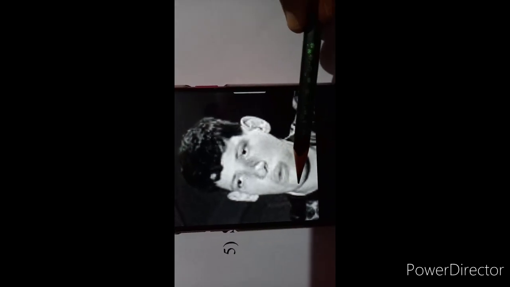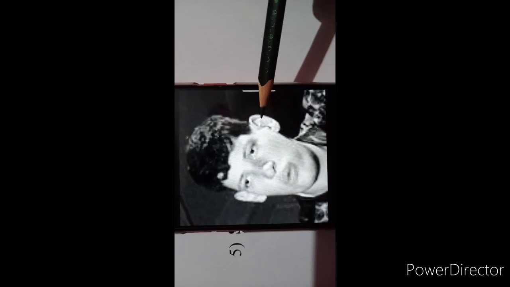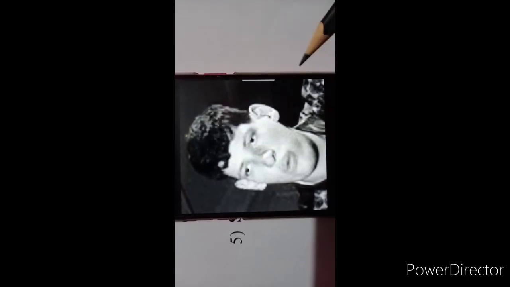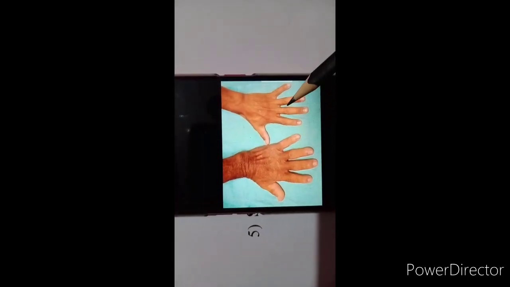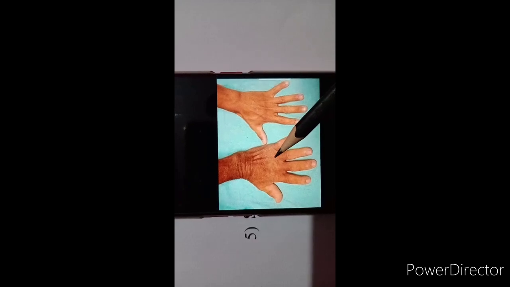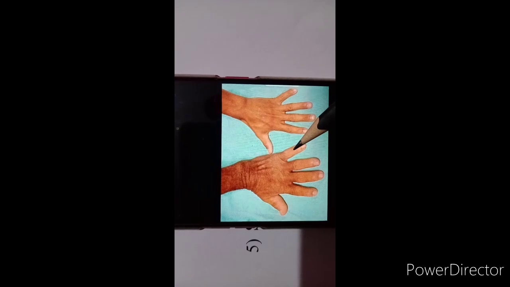I want to show you an example picture of acromegaly. You can see the enlarged jaw, supraorbital ridges, and the ears are also bigger than normal. Then you can see the nose is also different. Now you can see very clearly this is the normal hand and this is the hand of the acromegaly person. So you can make the difference.